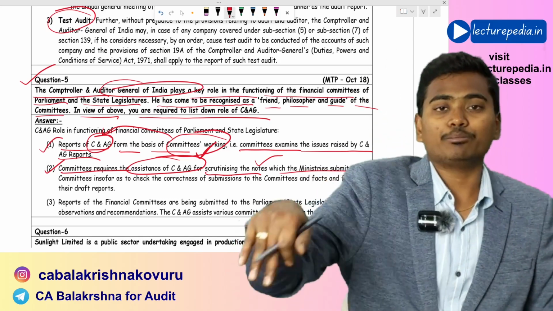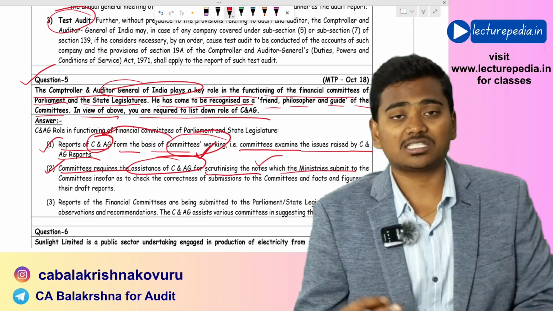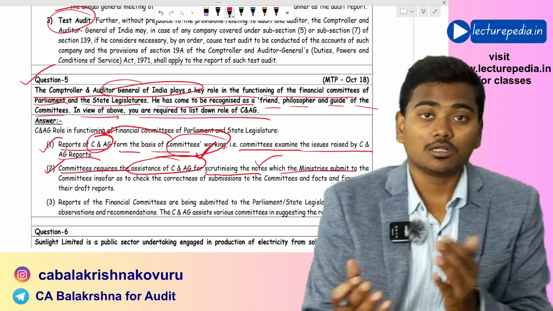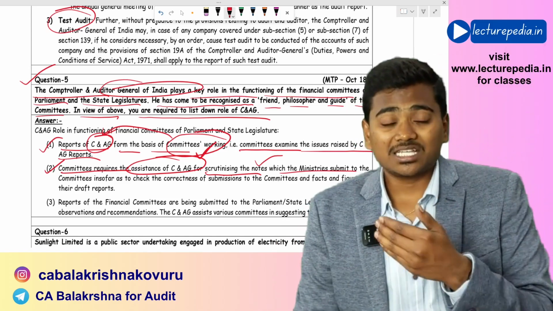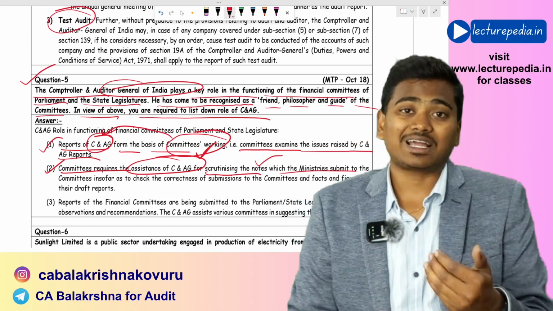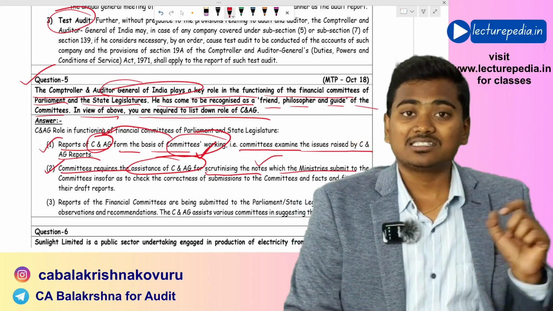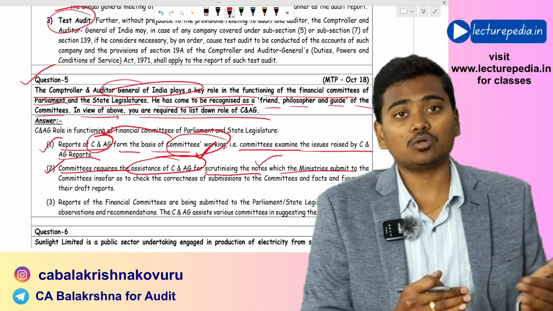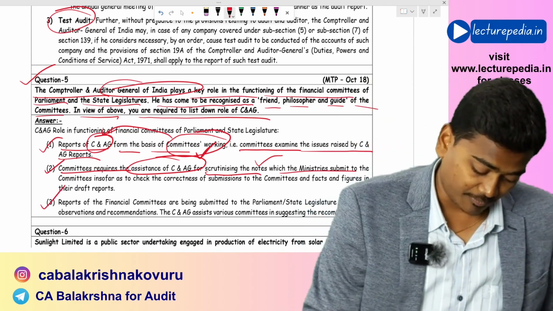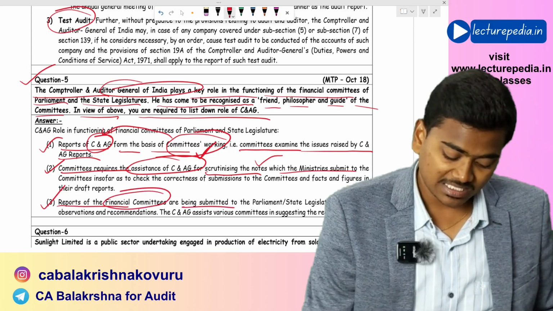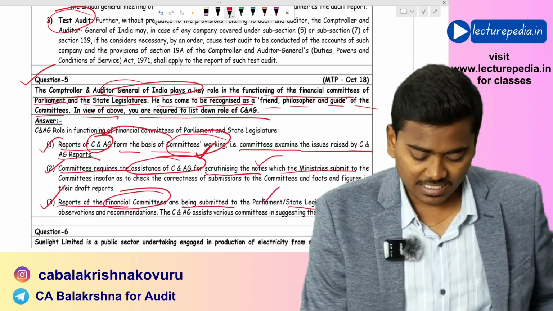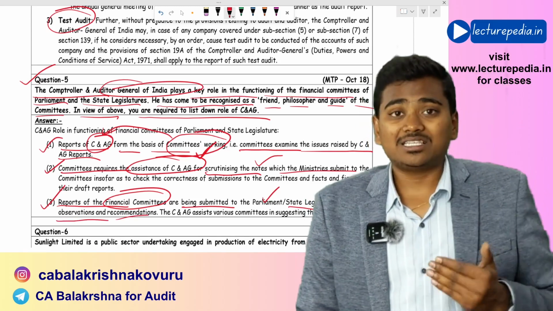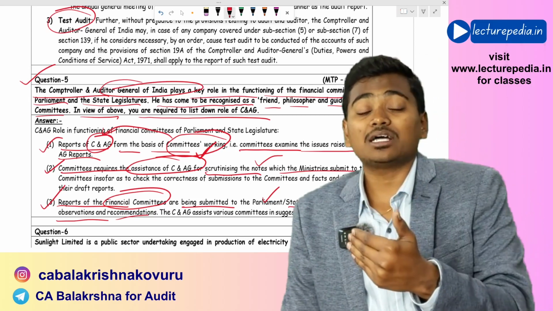Basically, various government ministries will submit notes and various documentation relating to their department to these committees. Now, whether the information submitted by those departments is correct or not, to scrutinize it, C&AG will help these committees. In this way also C&AG will help the committees. Next, reports of financial committees are being submitted to parliament or state legislature with their observations and recommendations. Now, to prepare these reports, C&AG will help the committees.